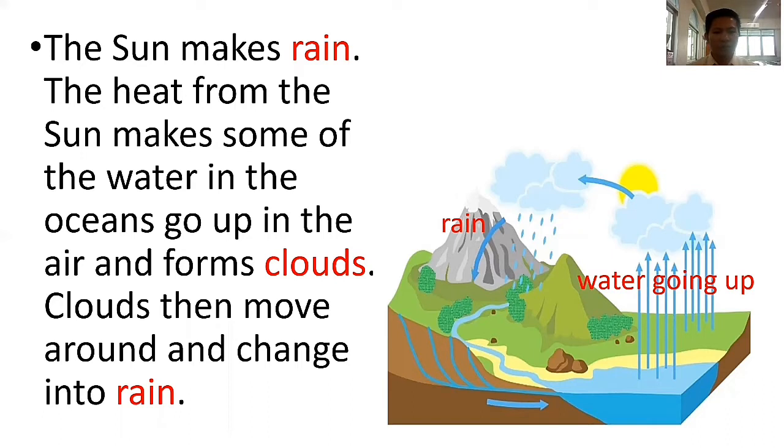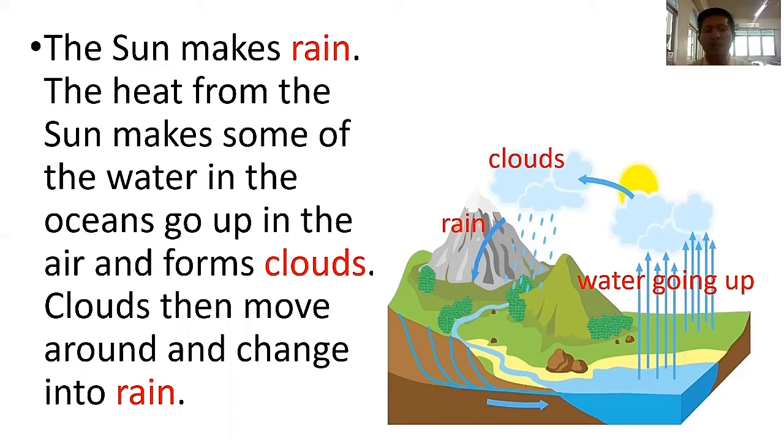Clouds then move around and change into rain. Here we have clouds. After the water goes up, the water becomes clouds, and after that there will be rain.